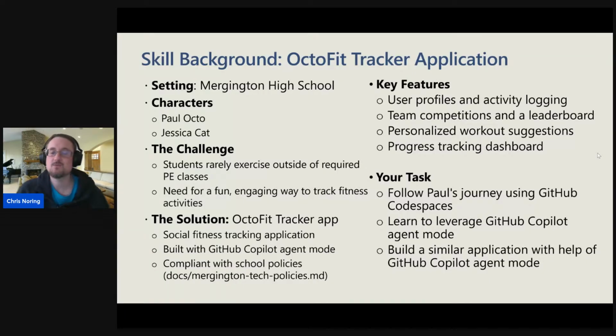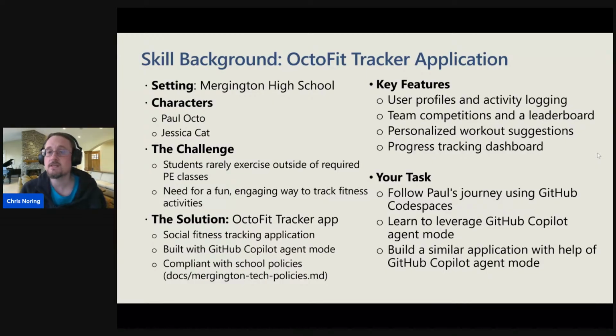But of course, as we build this application, imagine now that this is a company or a school. There are some policies that we need to adhere to, so we need to be able to instruct our agent to listen to those policies. The key features of this application, and this is quite ambitious, is that it should be supporting user profiles, activity logging, team competitions, leaderboard, personalized workout suggestions, and a progress tracking dashboard.